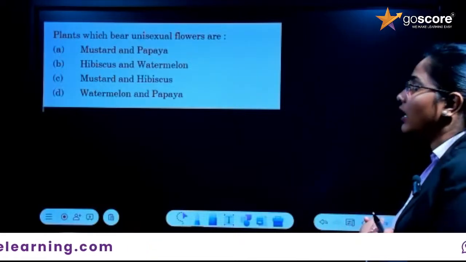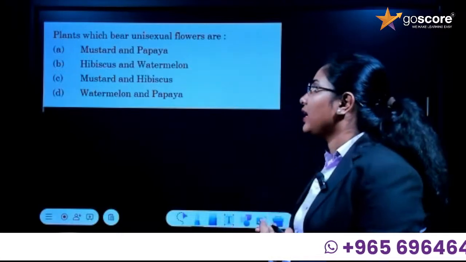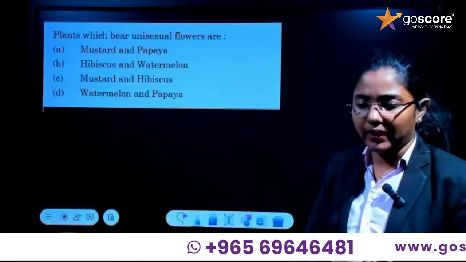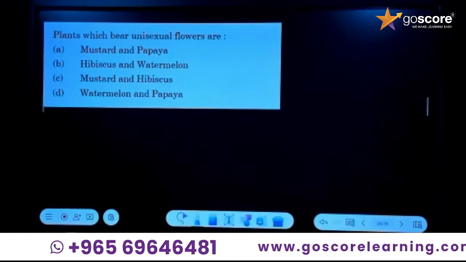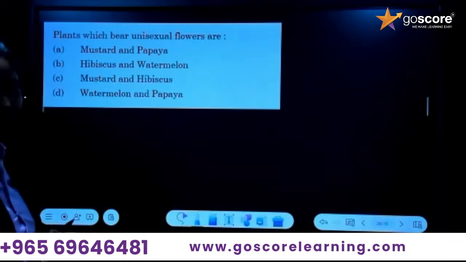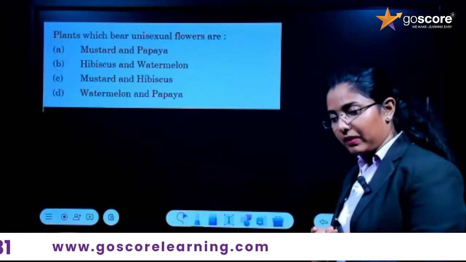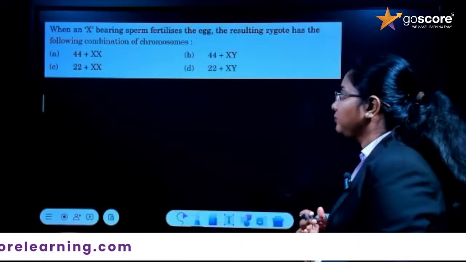What are the unisexual flowers? The unisexual flowers are watermelon and papaya. Examples for bisexual flowers are mustard and hibiscus. Okay, clear? When one question comes, you have to think about many questions. Okay, fine. So next, we'll go to the next question.